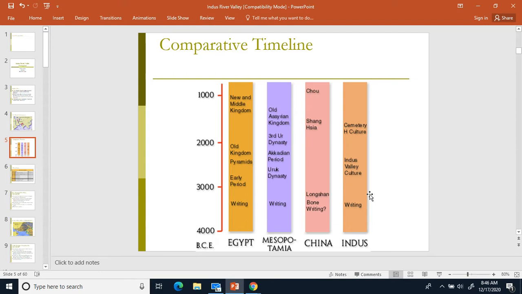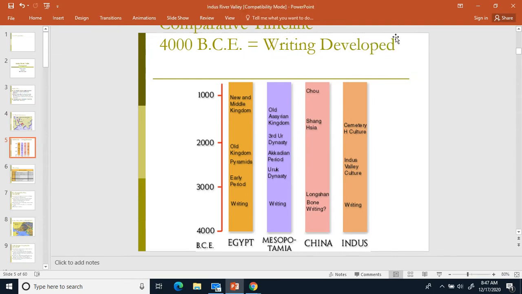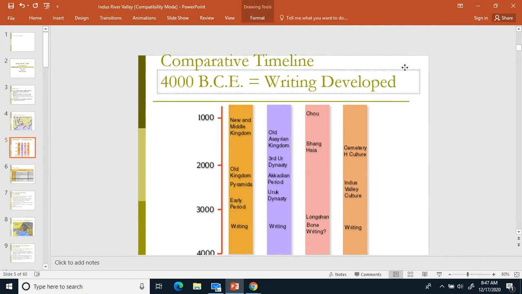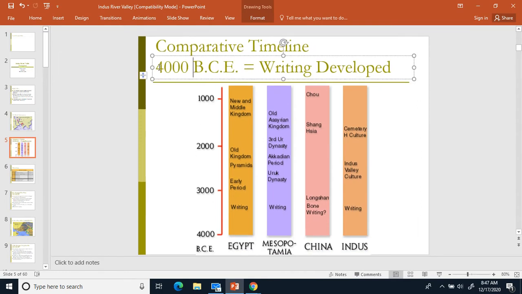Let's go ahead and make a 3. And on the 3 line, we're going to write down 4,000 before Common Era, equal sign, writing developed. We're going to write that for number 3. So number 3, 4000 before Common Era writing developed.